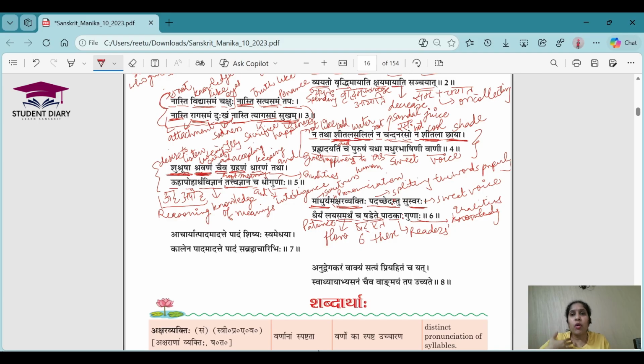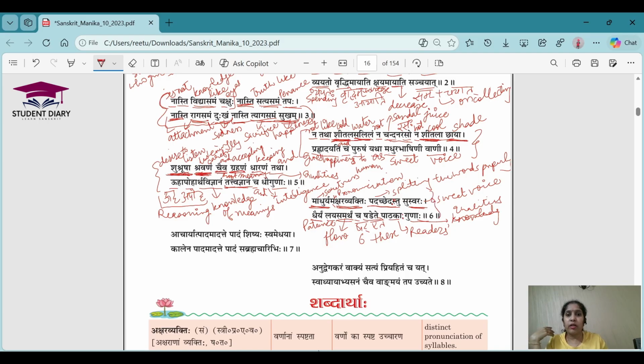Lay samartha means the flow of the reading text should be good. Cha means and. Shat ete means these six. Patakaha means readers and gunaha means the qualities. So these six qualities a reader should have. The first is that he should have sweetness. He should be speaking sweetly. Second, he should be pronouncing the words properly. Then the third is that there should be good splitting of the words. We should be able to split the words properly. And then the voice should be very sweet, then there should be patience, and then there should be a good flow of the words, right? These are the six qualities of the readers, the poet is telling.